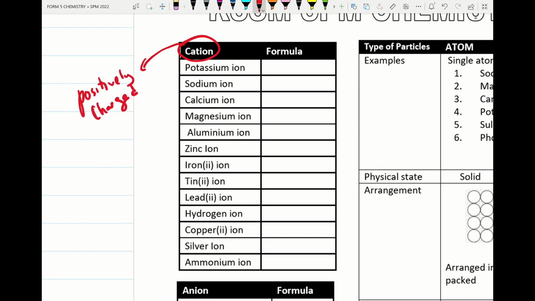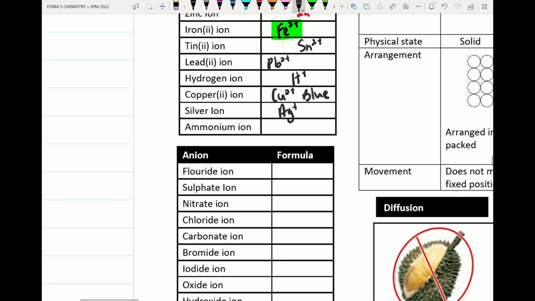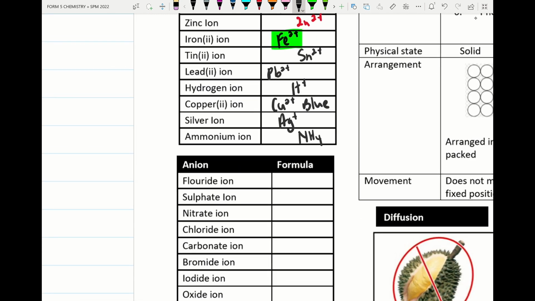Potassium ion K+, sodium ion Na+, calcium ion Ca2+, magnesium ion Mg2+, aluminium ion Al3+, zinc Zn2+, iron(II) ion is Fe2+, and please remember the color of the iron(II) ion is green. Tin(II) ion Sn2+, lead(II) ion Pb2+, hydrogen ion H+, copper(II) ion is a blue color ion, silver ion Ag+, ammonium ion NH4+.